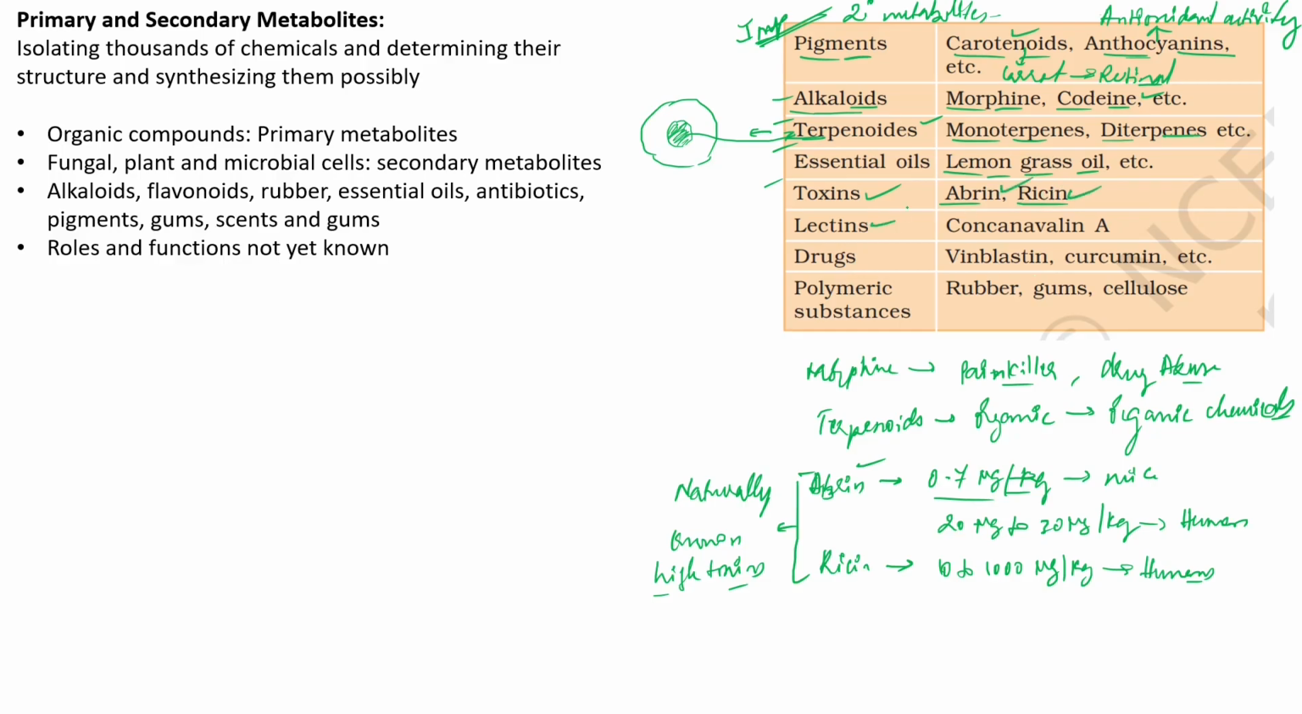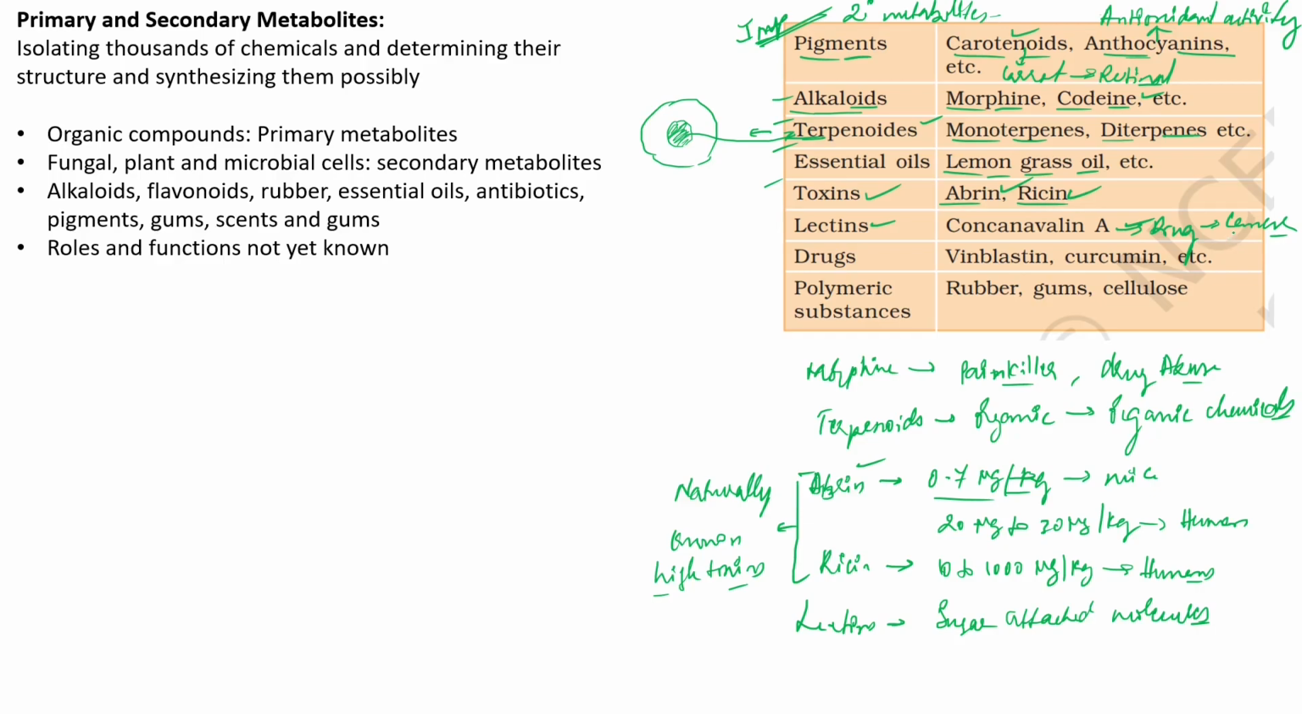The next one is lectins. Lectins are mainly carbohydrate-attached molecules, sugar-attached molecules. One example of a lectin is concanavalin A. Now it is used as a drug, mainly to treat cancer.